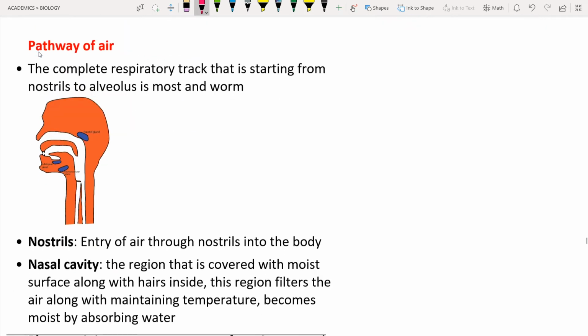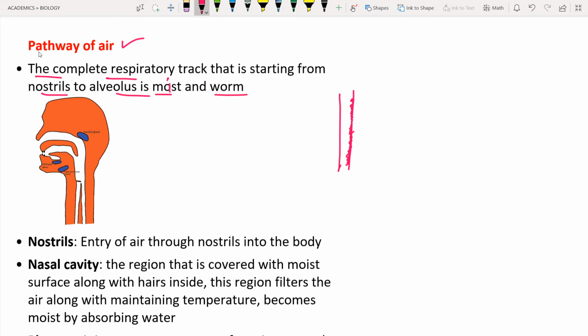So the next topic is the pathway of air. The pathway of air means the region of the respiratory tract. The complete respiratory tract, from the nostrils to the alveoli, is moist and warm. What is meant by moist? Moist means a water layer, a small film of water. Let us consider this is the respiratory tract. You can see the small layer of water, that is known as moist. You can call it the moist or water layer.